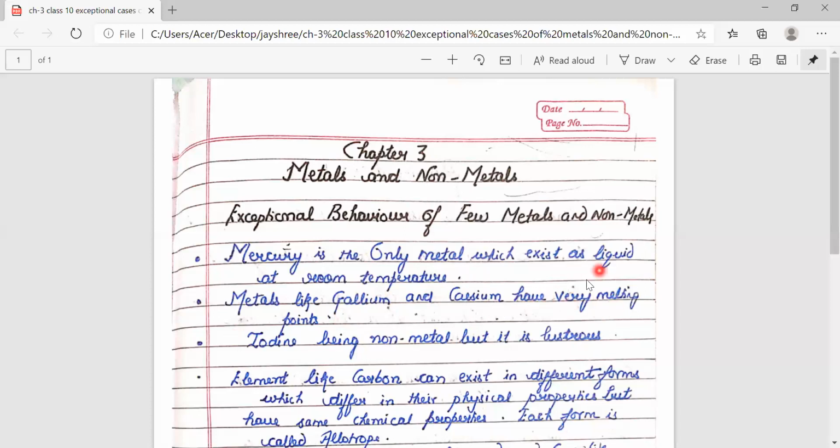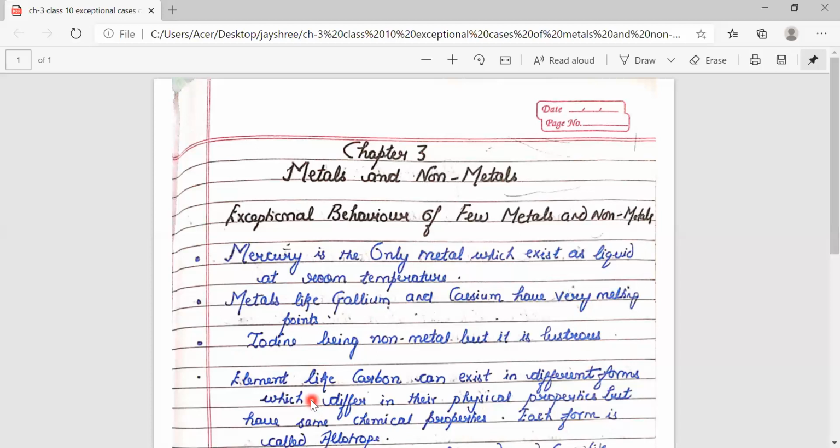Sorry, I have not written "low" here. They have very low melting points. Otherwise, metals have very high melting points. Iodine, being a non-metal, is lustrous. Only metals are lustrous. Non-metals are non-lustrous, but iodine is lustrous.